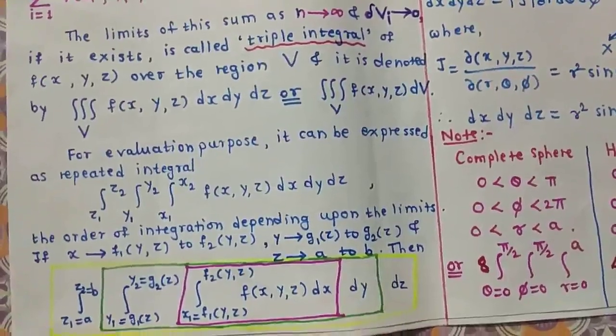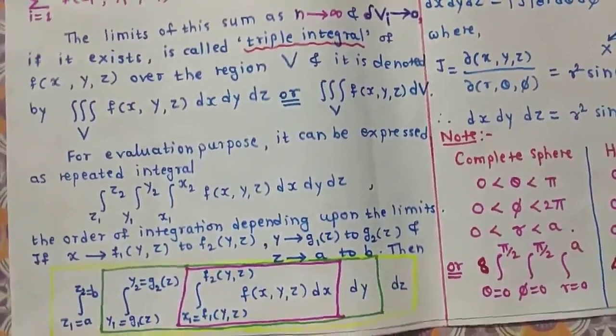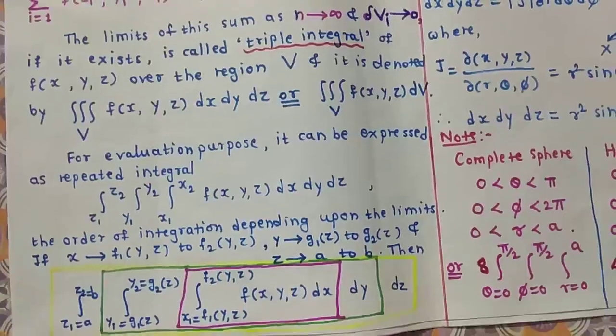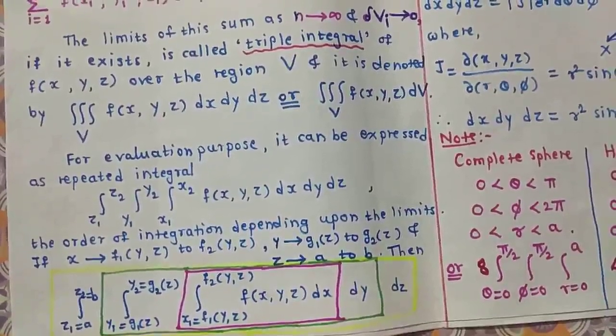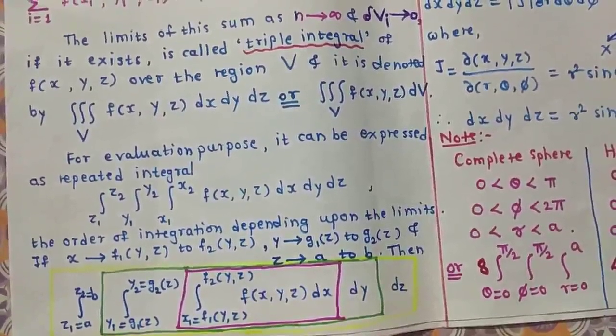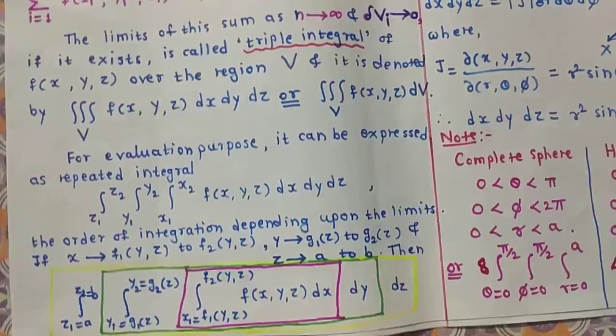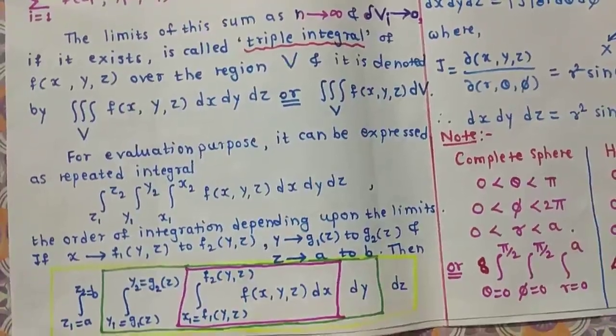Remember, the order of integration depends upon the limits. Now what happens if all limits are constant? Then the order of integration is immaterial. You may take the outer integration with respect to x or y or z, meaning you may change the order of integration if all limits are constants. In this way we define triple integration.